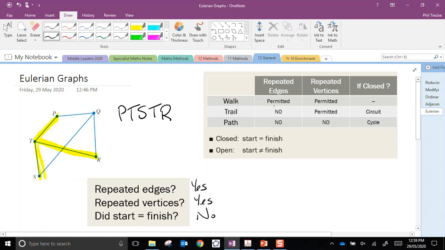No. So the only way we could have repeated edges permitted is if this was a walk. And we're also allowed to have repeated vertices. Now, we did not start and finish at the same place. This is an open walk.